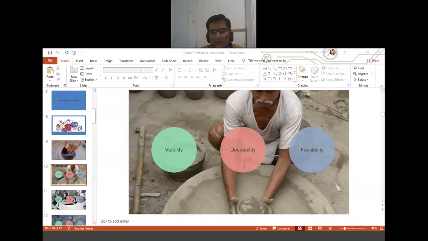If you can deliver it, it is known as feasibility. And if it makes economic sense, it is viability. Means if you can generate an income source from your design, then it is a viable design. So test all your ideas through these three lenses to evaluate their potential.